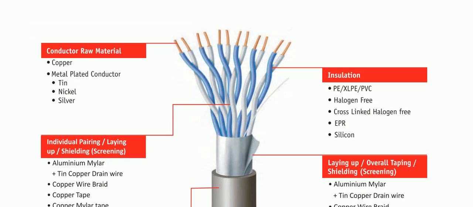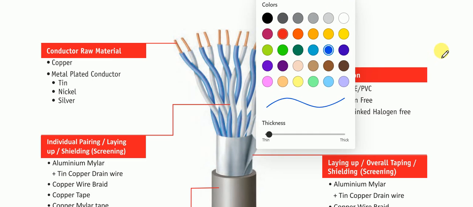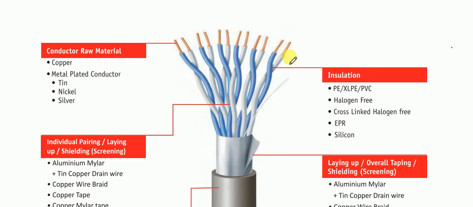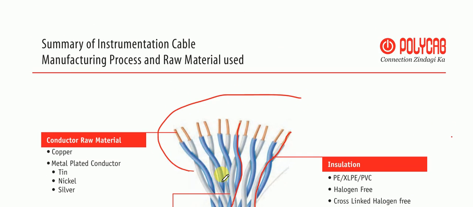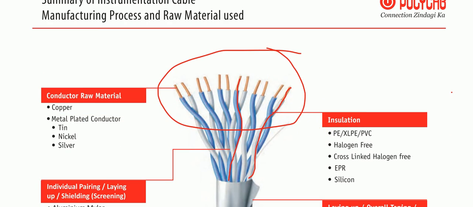To answer the question of what is the wire and what is the cable, let us see the cross-sectional view of a cable. In this cross-sectional view, you can see that we have an instrumentation cable, that is a pair cable. This one single length is called wire. But if we talk about the cable, this complete bunch of wires is called cable. This is the difference between wire and cable.